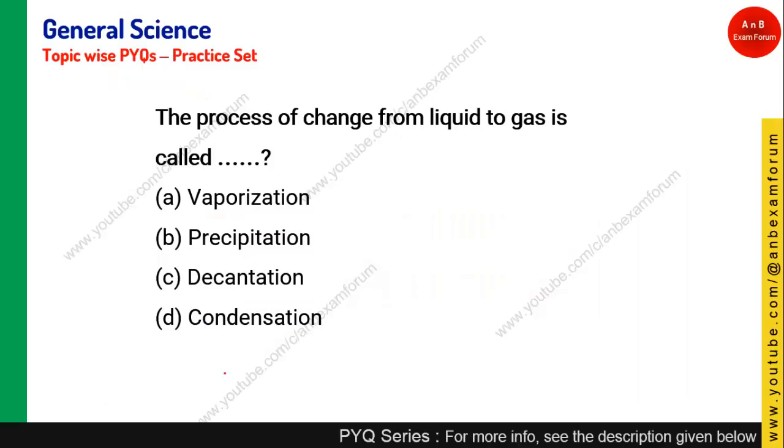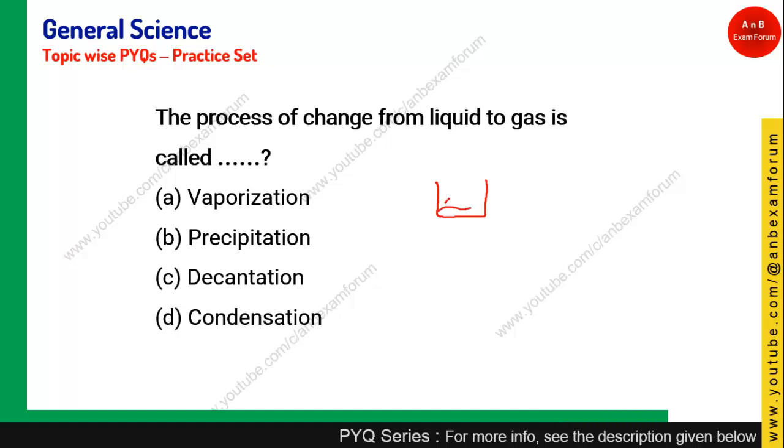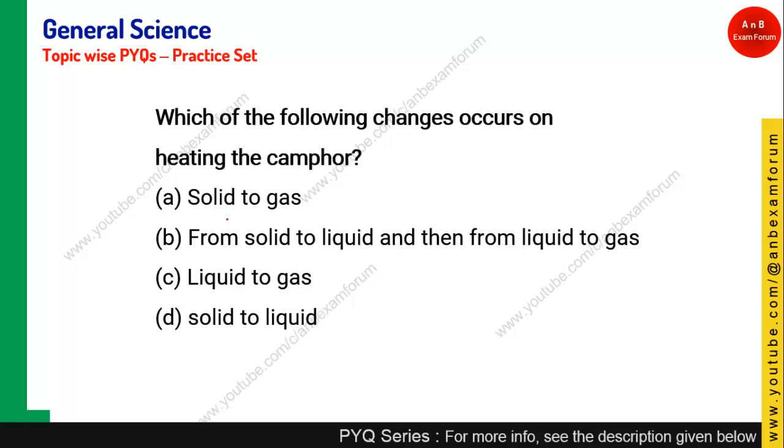The process of change of liquid to gas: if you are boiling some water, what happens? Water vapor is formed. So this process is called vaporization. So vaporization, option A, is the right answer. Let's see the next question.